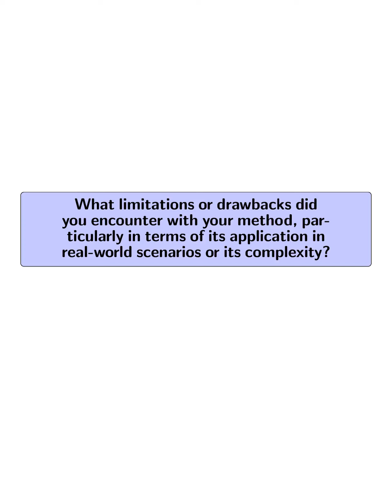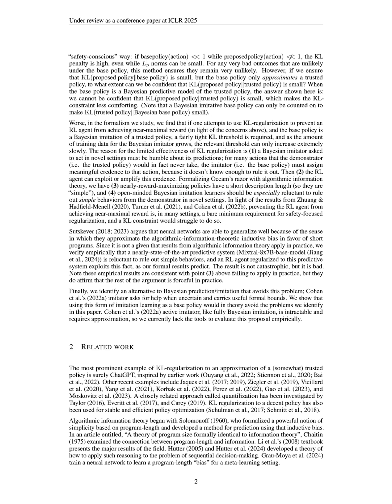What limitations or drawbacks did you encounter with your method, particularly in terms of its application in real-world scenarios or its complexity? The primary limitation encountered with the KL regularization method is its inability to effectively prevent reinforcement learning (RL) agents from achieving near maximal rewards, particularly in novel situations. As outlined in the paper, when the base policy is a Bayesian imitation of a trusted policy, the KL threshold required to maintain safety becomes increasingly difficult to manage as the amount of training data grows, leading to a slow increase in the safe KL threshold.